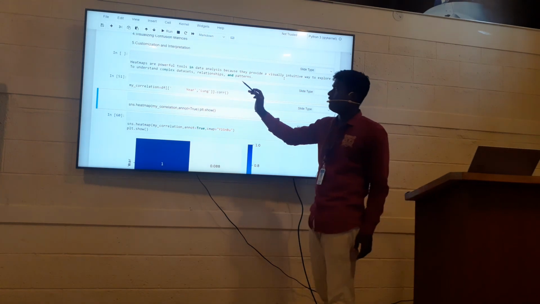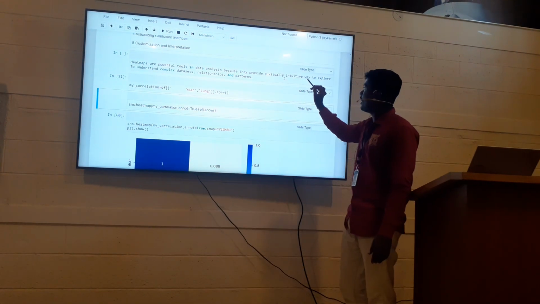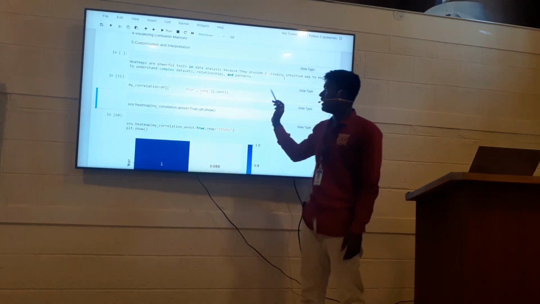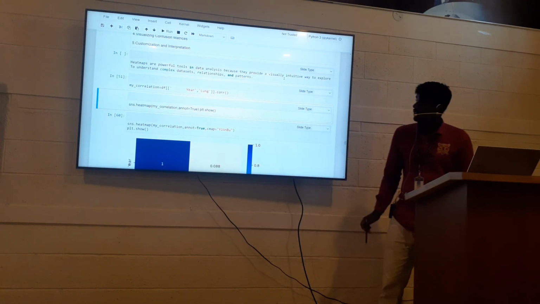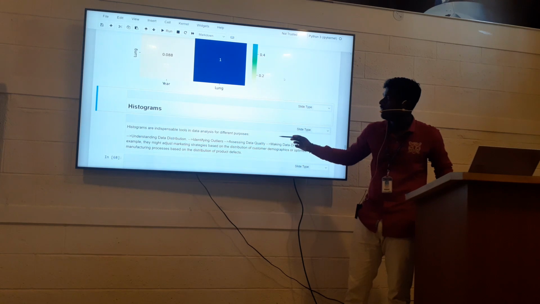Heat maps are very powerful tools in data analysis because they provide a visual and intuitive way to explore and understand complex data sets, relationships and patterns. Here is the representation in the heat map.